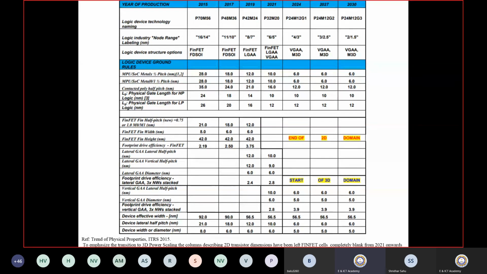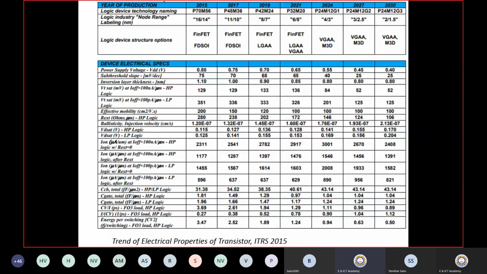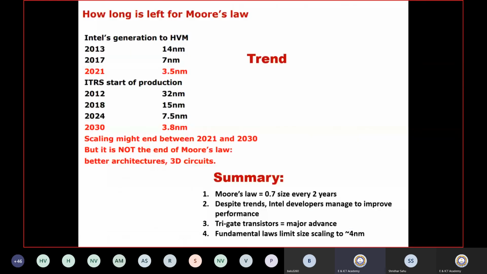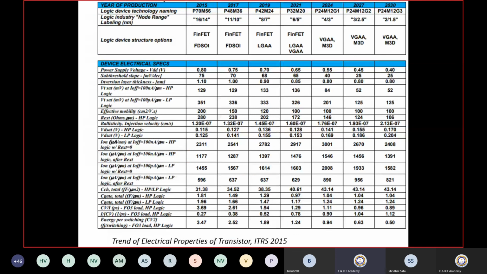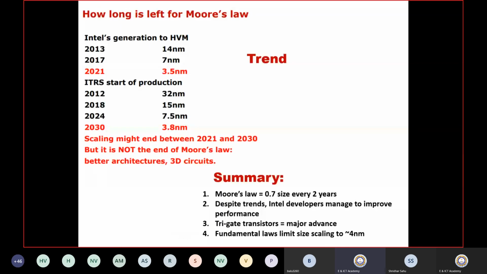So they have considered this as the start of the 3D domain from 2000 onwards, meaning there will be large scale integration, and the end of the 2D domain. Where FinFET starts, basically CMOS ends. And these are some parameters, what the good parameters will be, what the power dissipation will be, all those things have been discussed here. Okay, so this is just a summary of our presentation.